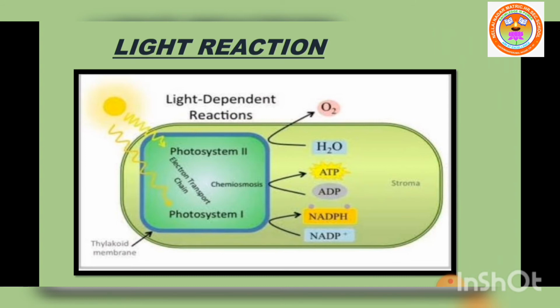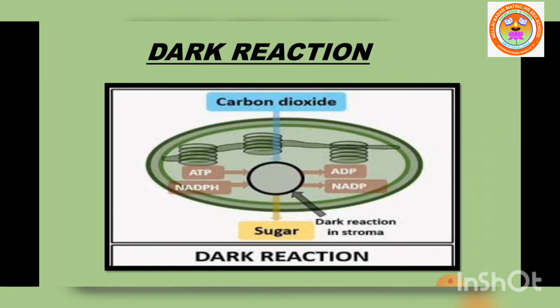So the reaction which involves pigment, sunlight, and water produces ATP and light generated reducing power NADPH2. Next, dark reaction. It is called the light independent reaction.